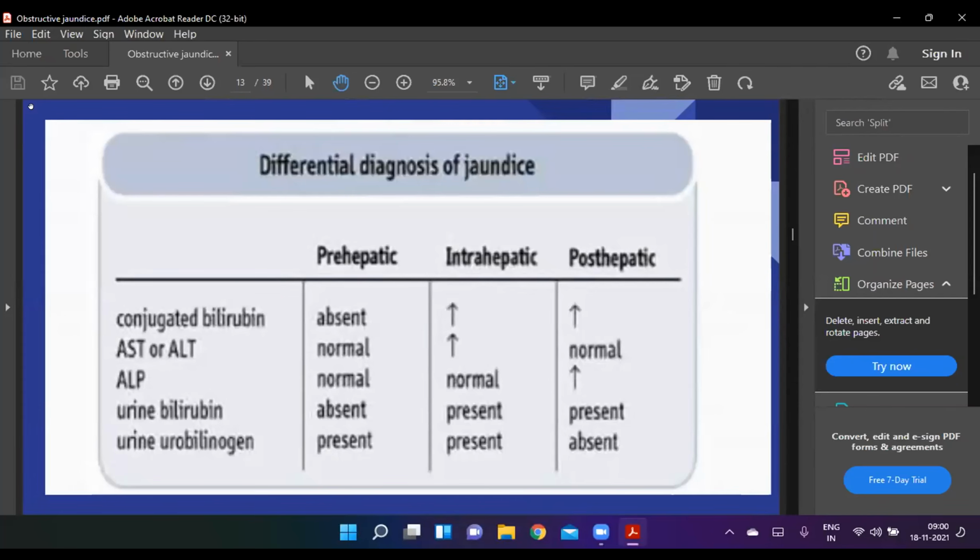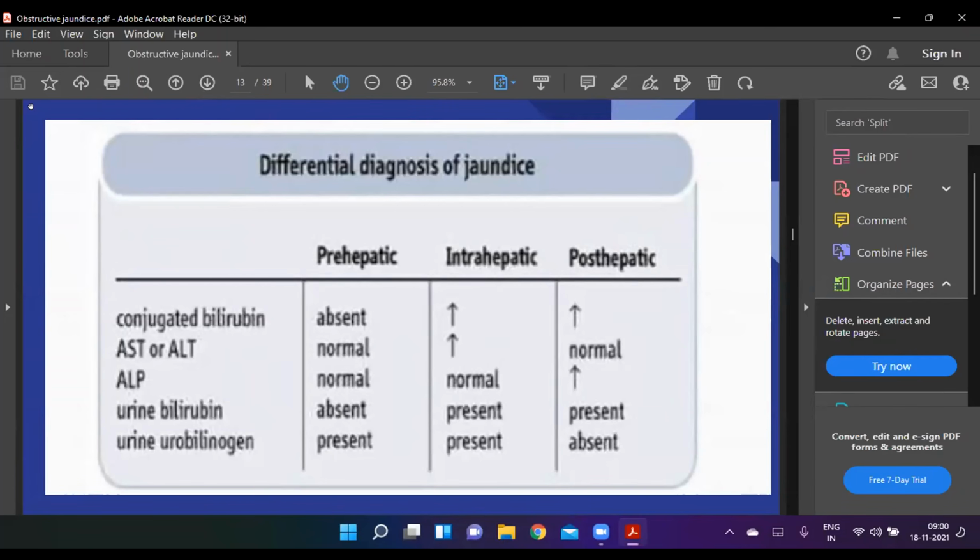Now we come to the differential diagnosis of jaundice. We have three types of jaundice: prehepatic, intrahepatic, and posthepatic. The conjugated bilirubin is high in intrahepatic and posthepatic, while unconjugated bilirubin will be high in prehepatic. The AST and the ALT are normal in prehepatic, while they are increased in intrahepatic and posthepatic. But the amount of AST and ALT increase is more in intrahepatic as compared to posthepatic.